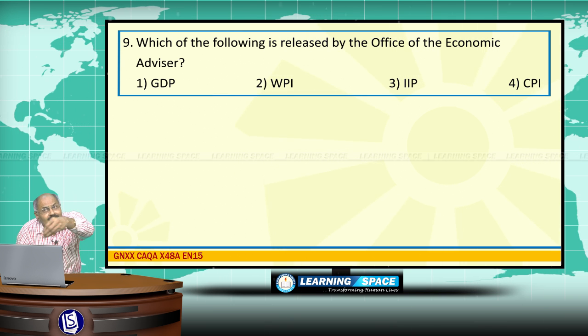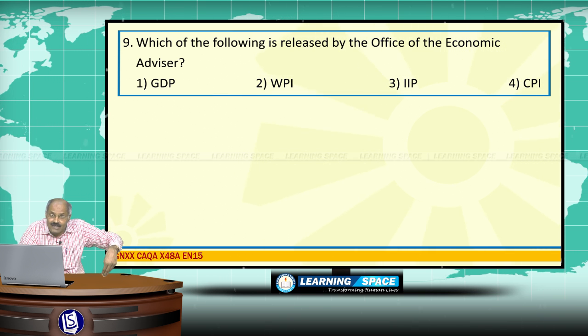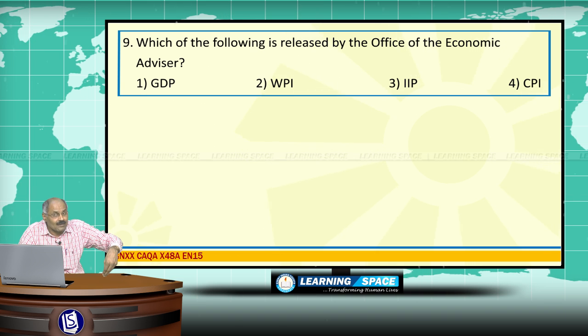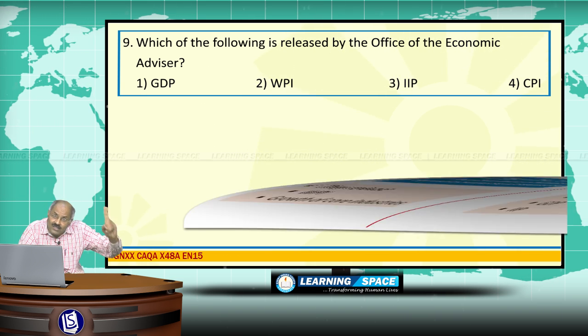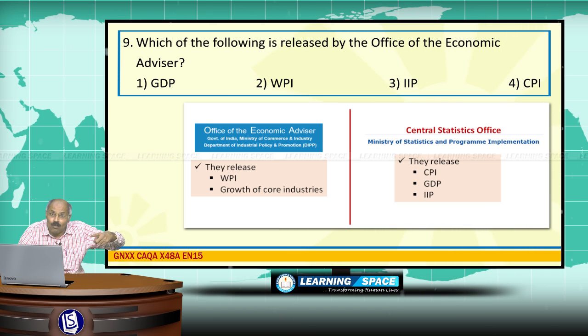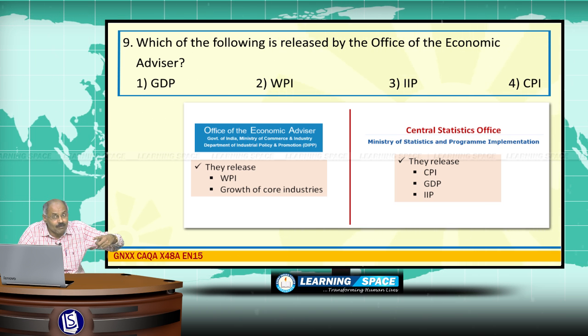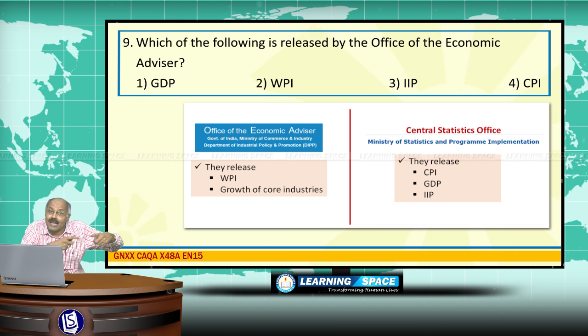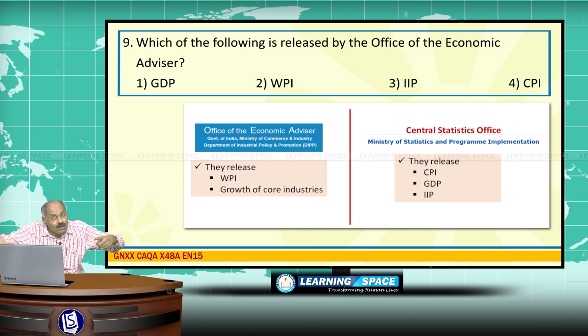Which of the following is released by the Office of the Economic Advisor? I would like to tell you, this Office of the Economic Advisor is under the Department of Industrial Policy and Promotion, DIPP. Please don't forget, DIPP releases FDI norms.